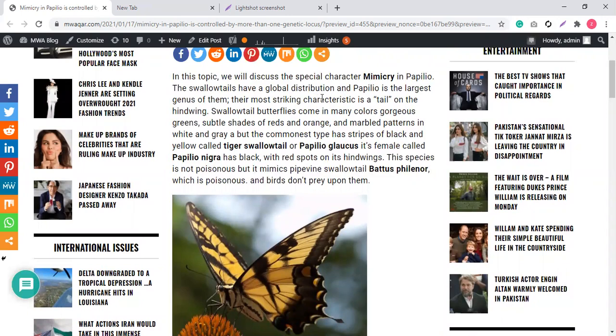So they are globally distributed. Swallowtail butterflies come in many colors: greens, shades of red, orange, marble patterns, white and gray. But the commonest type has stripes of black and yellow, called the tiger swallowtail, or Papilio glaucus. That is its scientific name. Its female, called Papilio nigra, has black with red spots on its hind wings. This species is not poisonous, but it mimics the pipe-vine swallowtail, Battus philenor, which is poisonous.